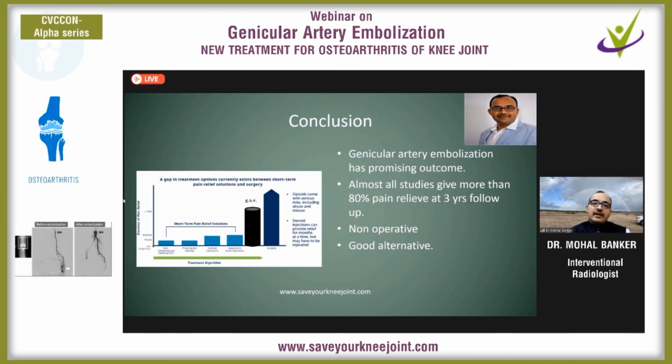And particularly, genicular artery embolization treats the root cause of osteoarthritis of the knee joint. So it is going to be very beneficial to all the patients. So thank you so much.